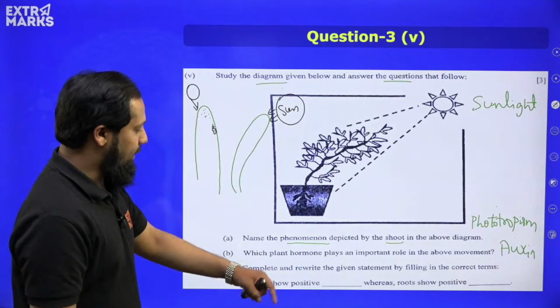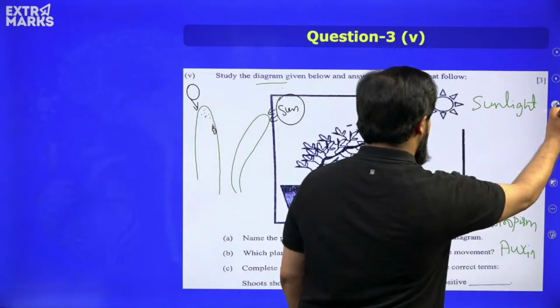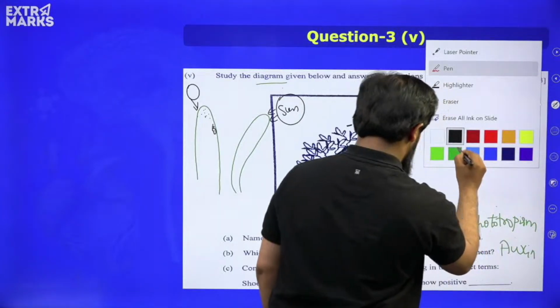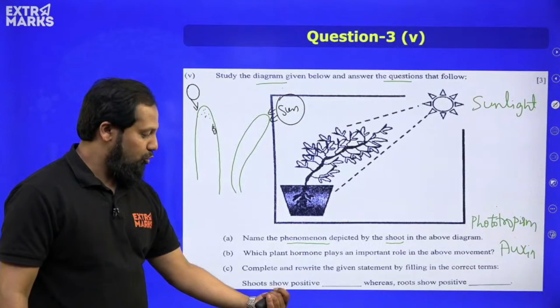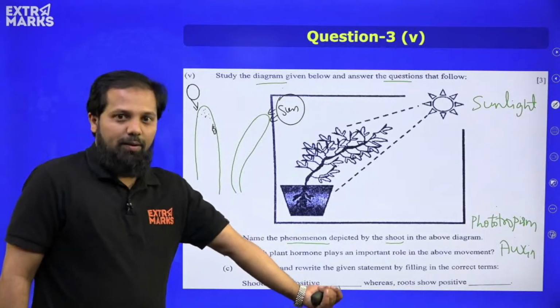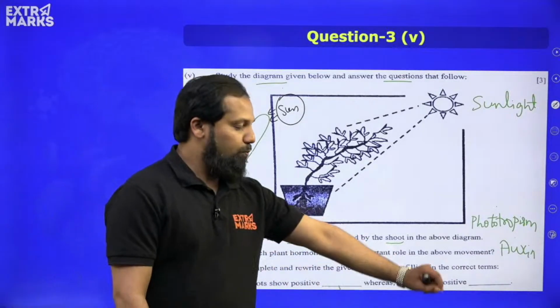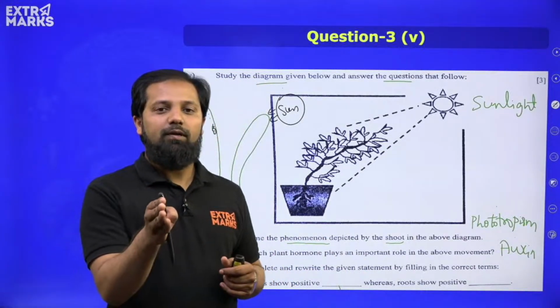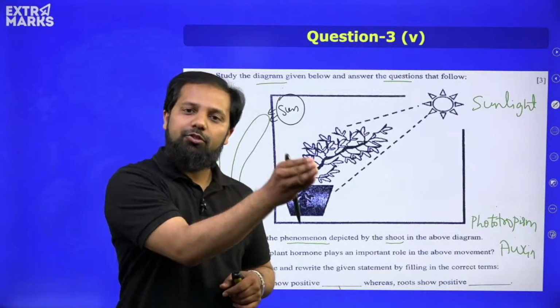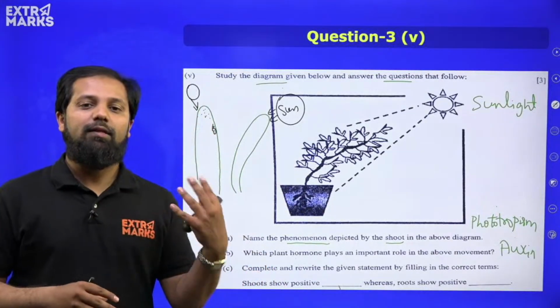Now moving ahead, complete and rewrite the given statement by filling in correct terms. Shoots show positive which type of movement, whereas roots show positive which type of movement. We all have learned about phototropism, hydrotropism, geotropism, and thigmotropism.